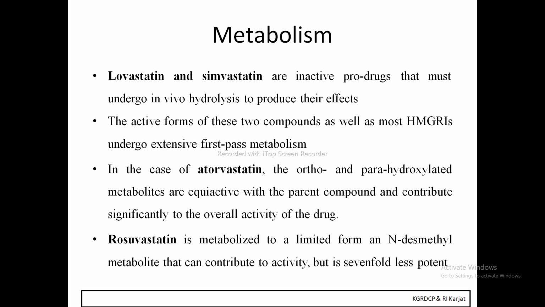In the case of atorvastatin, the ortho- and para-hydroxylated metabolites are equiactive with the parent compound and contribute significantly to the overall activity of the drug. In the case of rosuvastatin, it is metabolized to a limited extent to an N-desmethyl metabolite, which contributes to the activity, but it is 7-fold less potent. So this is the metabolism of our HMG-CoA reductase inhibitors.